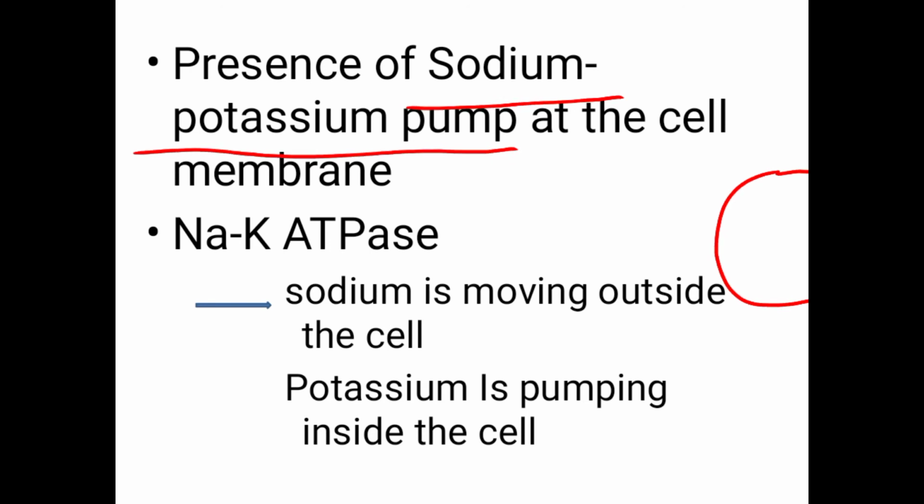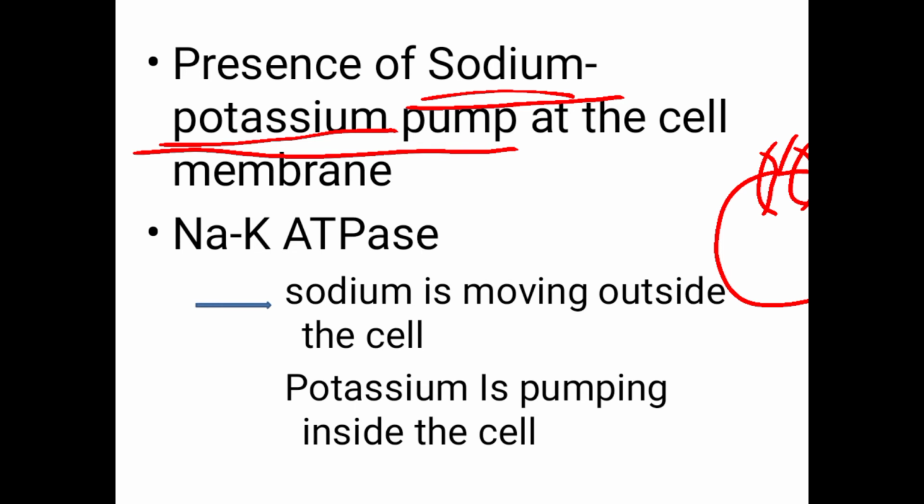On the cell membrane there is a sodium potassium pump, like this. It guards the inflow and outflow of sodium ions and potassium ions.